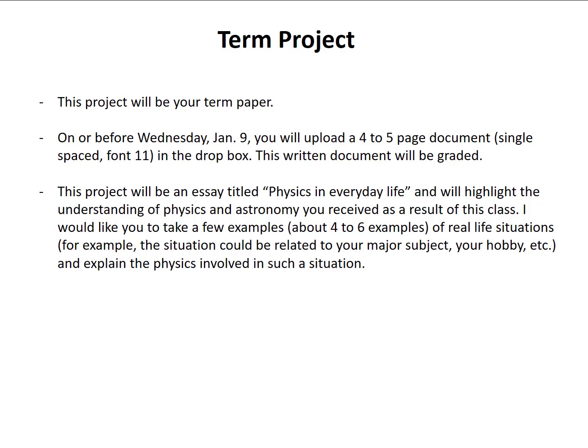This project will be an essay titled Physics in Everyday Life, and this will highlight the understanding of basic physics and astronomy that you have received as a result of this class. I would like you to take a few examples, about 4 to 6 examples of real life situations. For example, the situation could be related to your major subject, your hobby, etc., and explain the physics involved in such a situation.